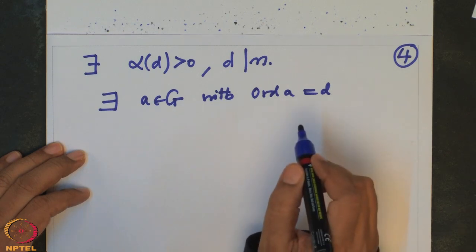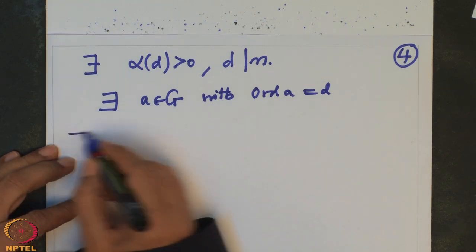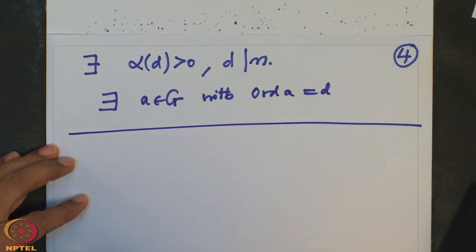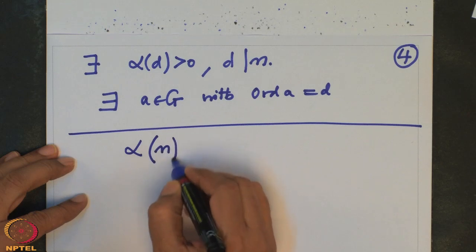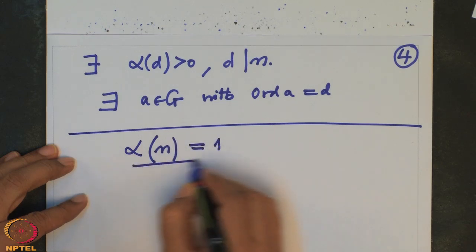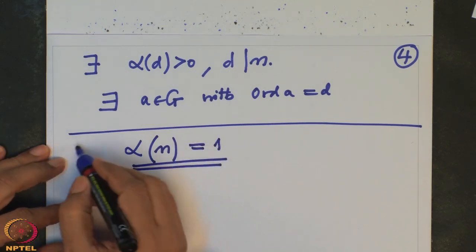Alright, so let us analyze what we actually want to prove. I want to prove that alpha of n is 1. This is what we want to prove.